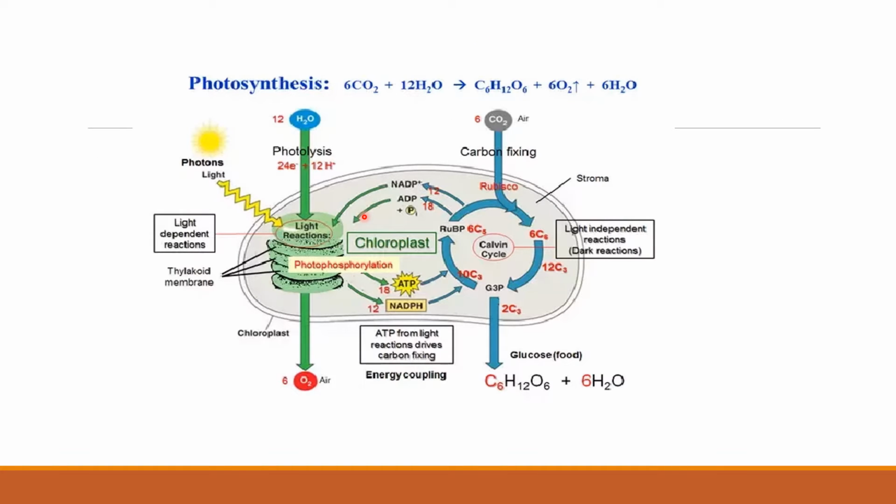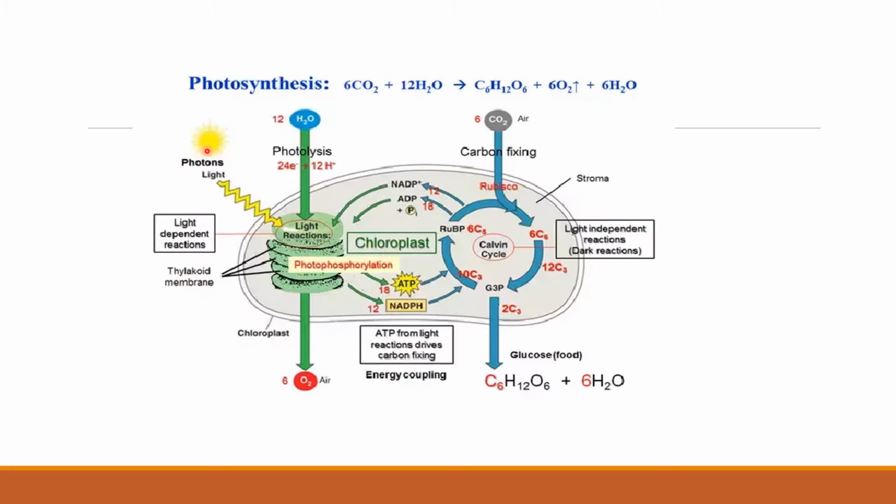Here is photosynthesis. You must know the equation of photosynthesis, a balanced equation. We have done balanced equations in chemistry, so please make sure when you write this equation, it should be balanced. Here 6 molecules of carbon dioxide and 12 molecules of water will give you C6H12O6, which is glucose. 6 molecules of oxygen will be released, and water is formed. This water can be further utilized in the different activities of the plant.